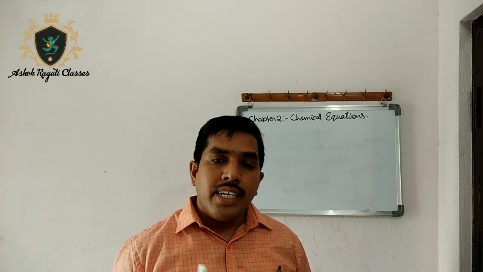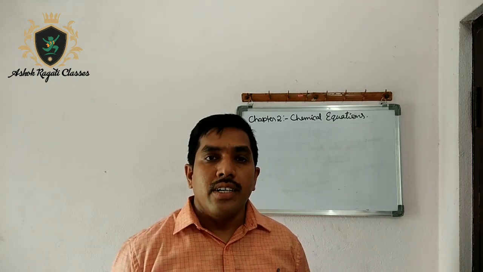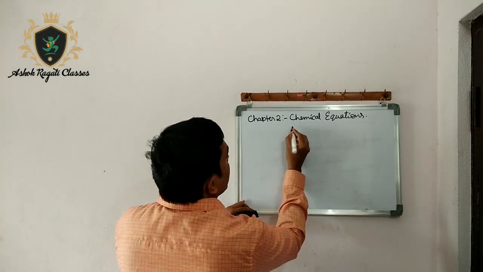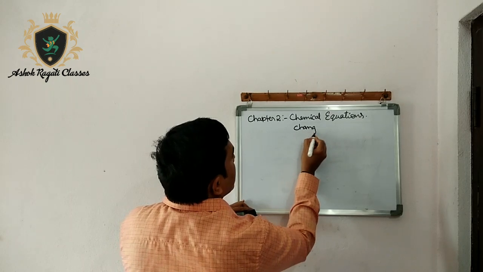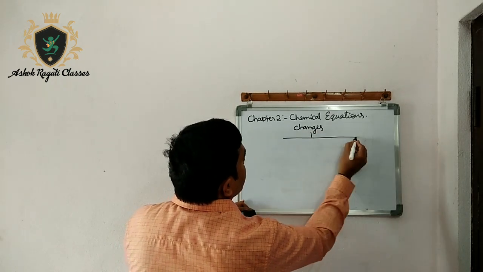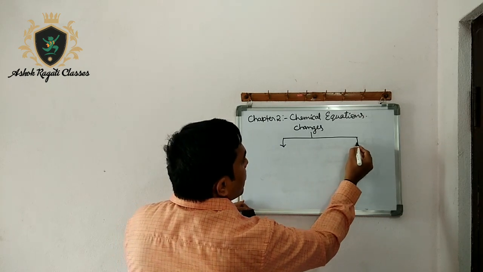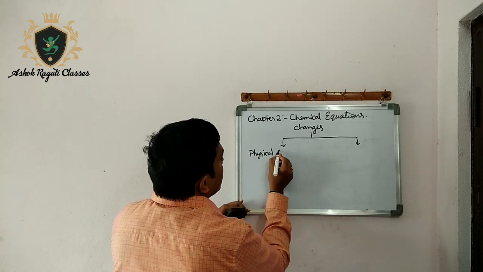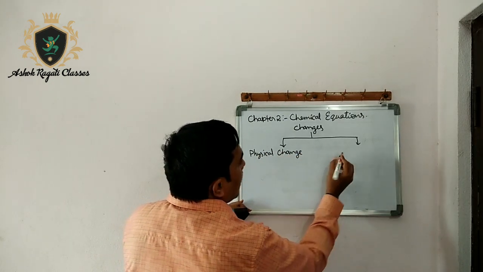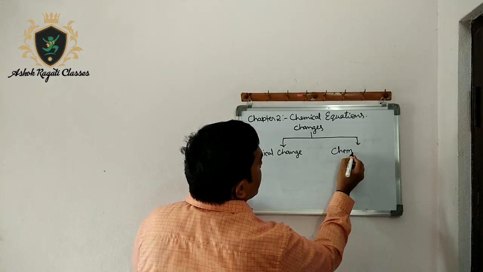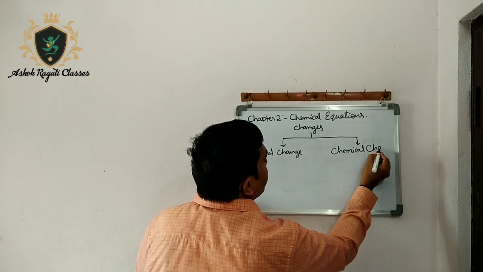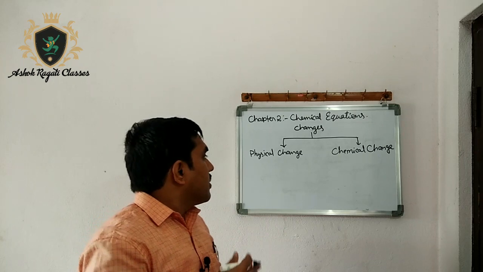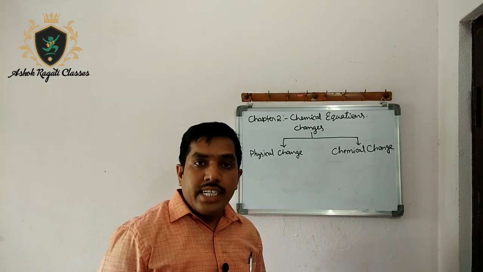Now in our science, what are the changes there? In science, there are two types of changes. Changes are two types: physical change, and the second one is chemical change. What is physical change and what is chemical change? We have to see.